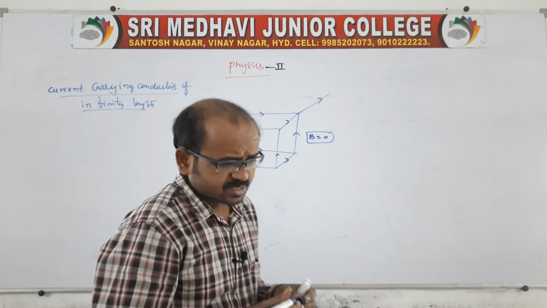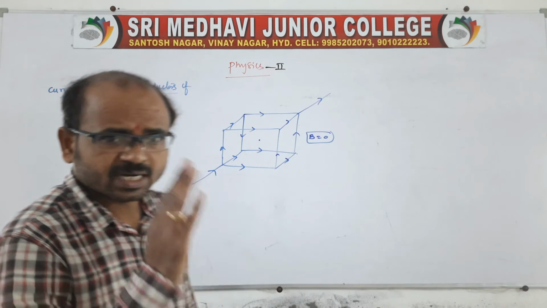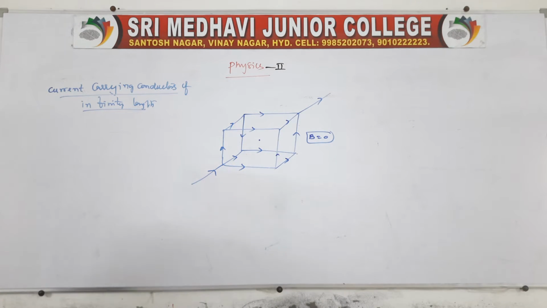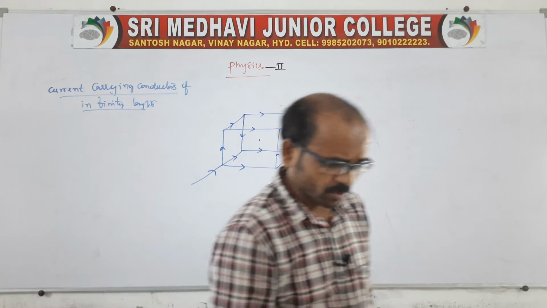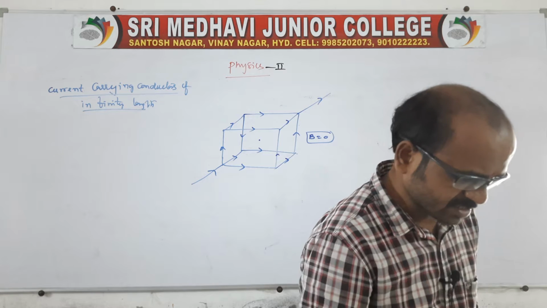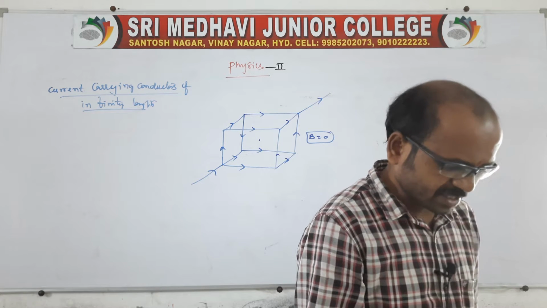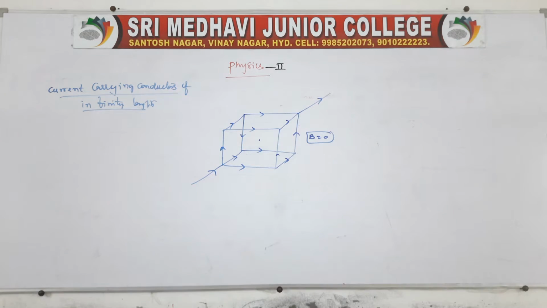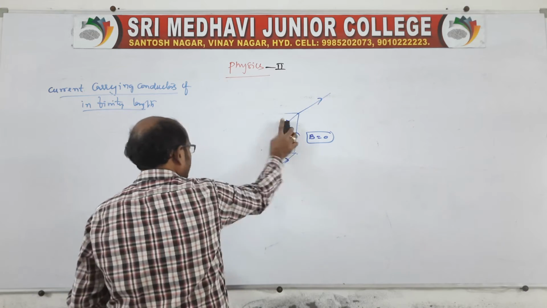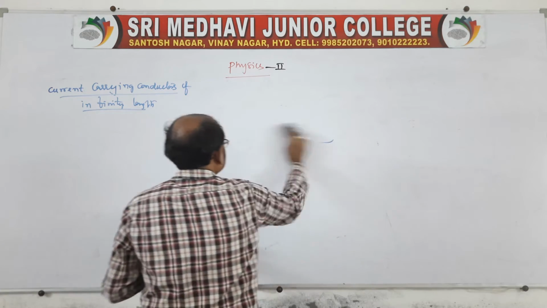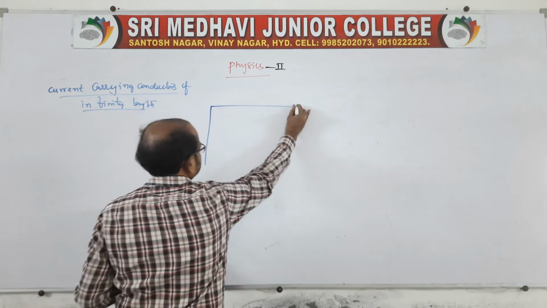So these are the examples where the magnetic induction will be cancelled by one another, opposite, or clockwise and anti-clockwise will be cancelled. Suppose you want to do a problem, I'll tell you one problem on the basis of this. Suppose you take a square, and for this square we need to find the magnetic induction. I'll give you one example-related problem, it is not required. You take a square, I'll tell you how to do it.